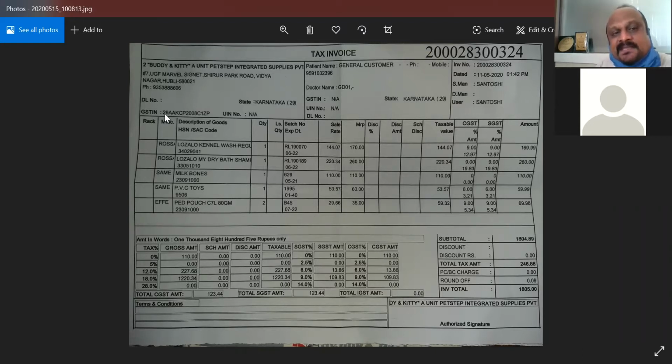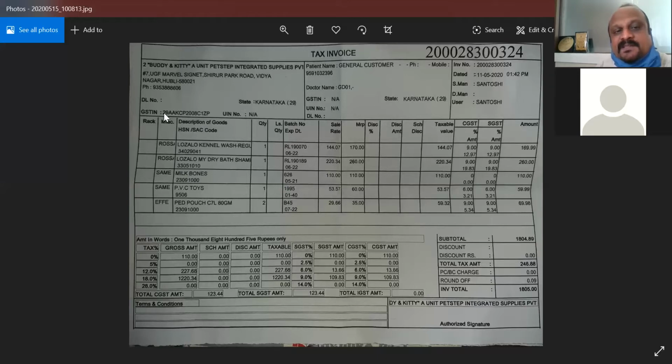This is the state registration code. The next 10 digits, AAKCP 2008C, represent the PAN card number of the particular establishment.